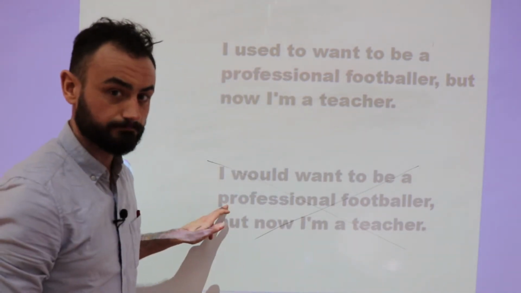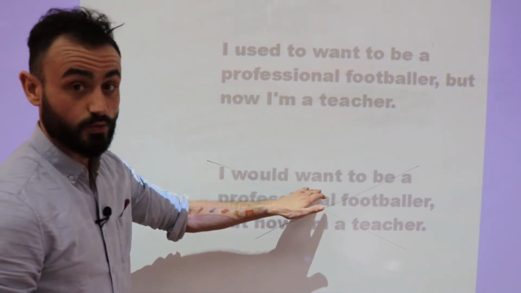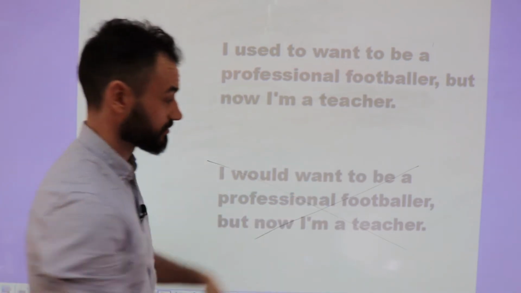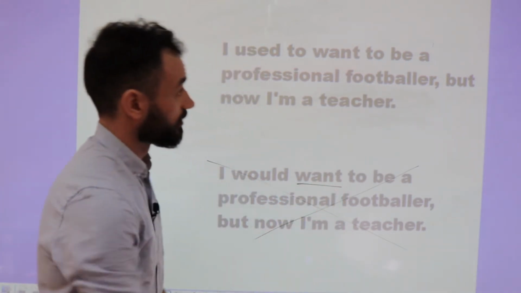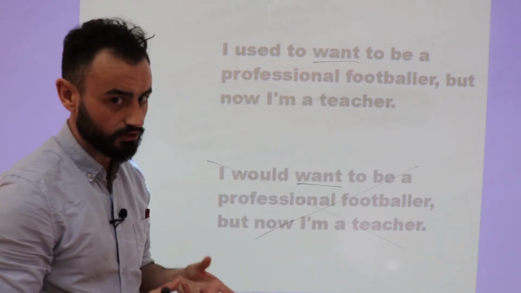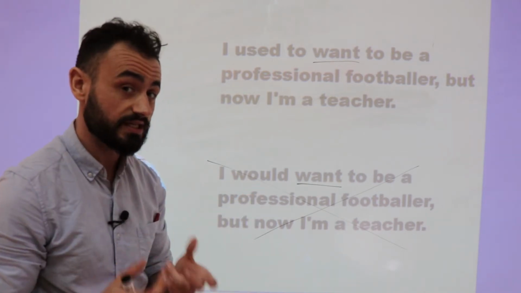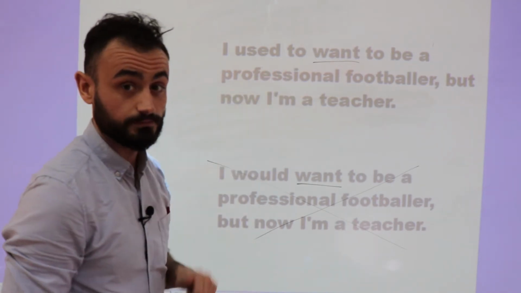This is incorrect. Why? Well, let's look at the verb we're using, want. So this is a state verb, and we can't use state verbs with would. We can only use state verbs with used to.